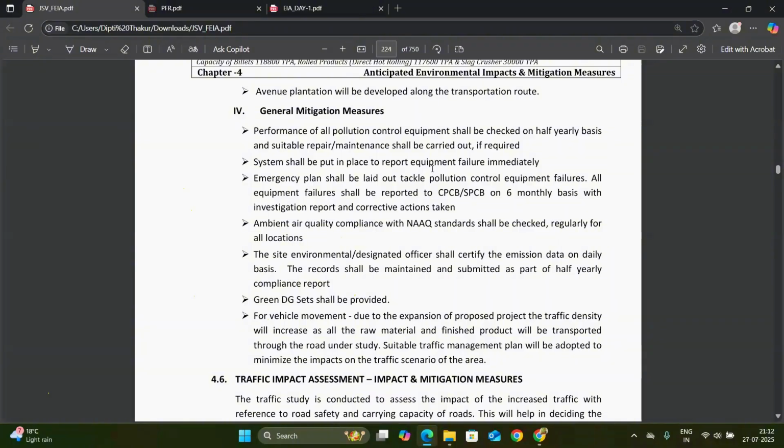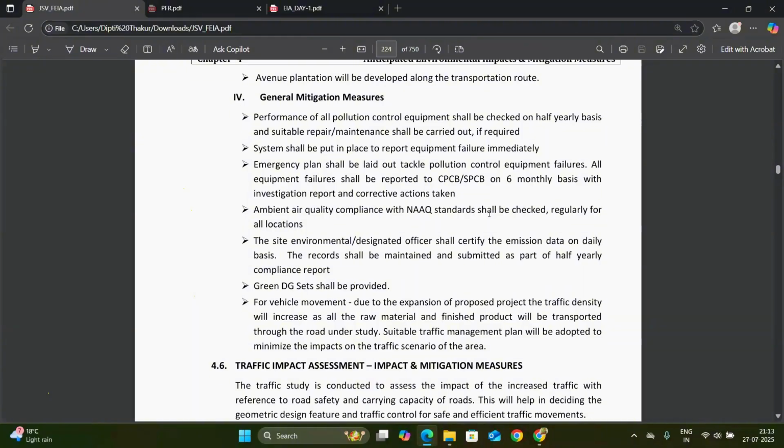The records of the environmental data, all the officers shall certify the emission data on a daily basis. Green DG sets shall be provided. For vehicle movement, due to the expansion of the proposed project, traffic density will increase as all the raw material and furnace product will be transported through the road under the study.